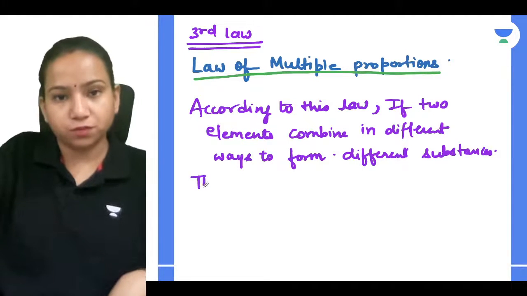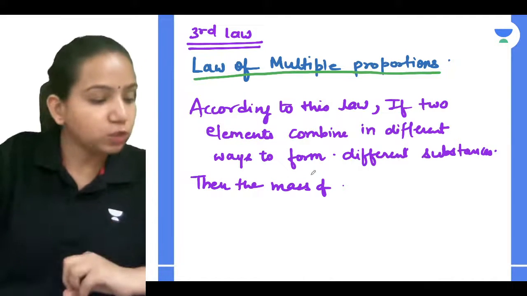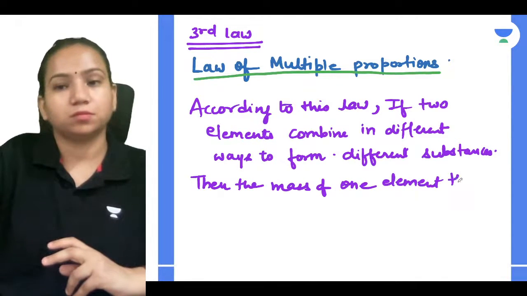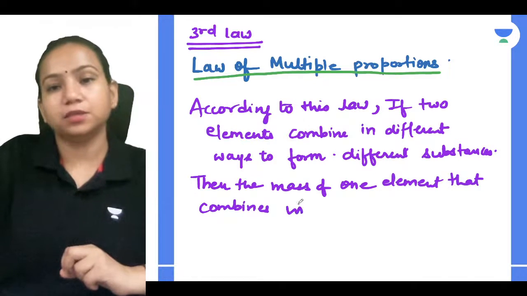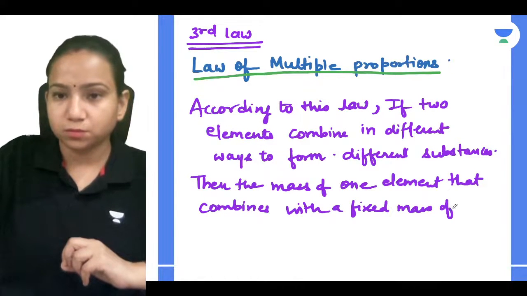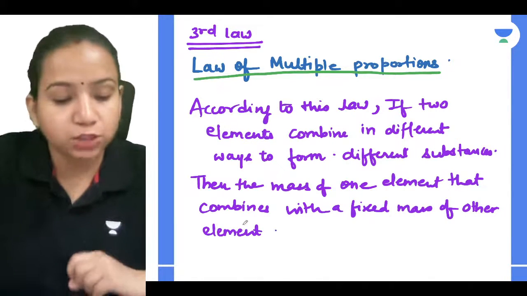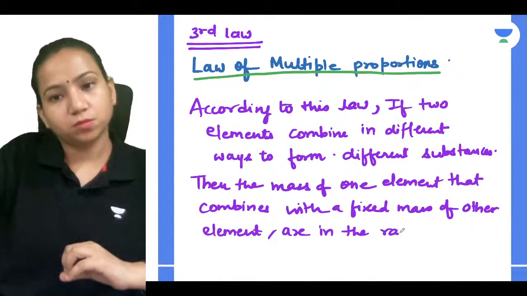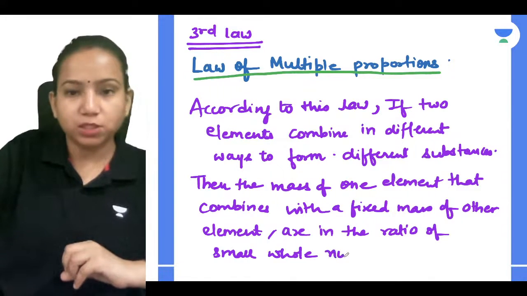then the mass of one element that combines with a fixed mass of the other element are in the ratio of small whole numbers. This is what the statement says, guys.